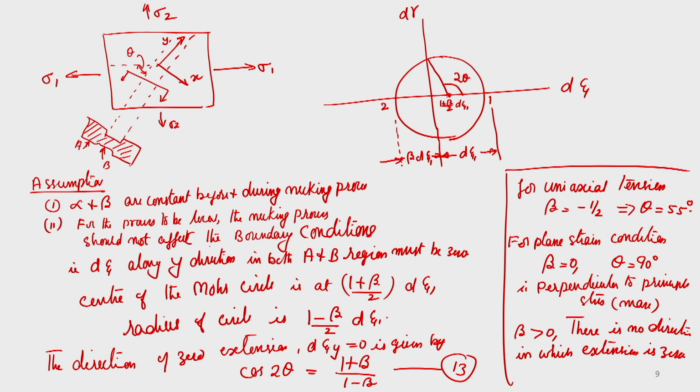So if there is a direction in which there is no extension, then local necking along this direction is possible when the tension reaches a maximum, okay. If there is no direction of 0 extension, that is by a stretching process where beta is greater than 0, the strain at which tension is maximum is given by, as we found earlier, epsilon 1 star plus epsilon 2 star is equal to n.